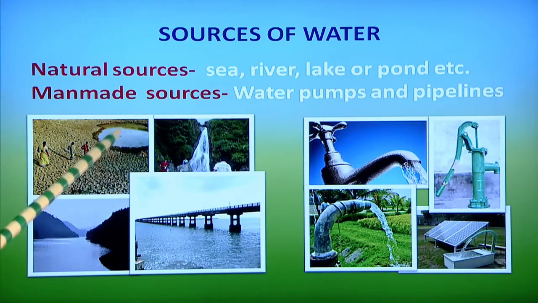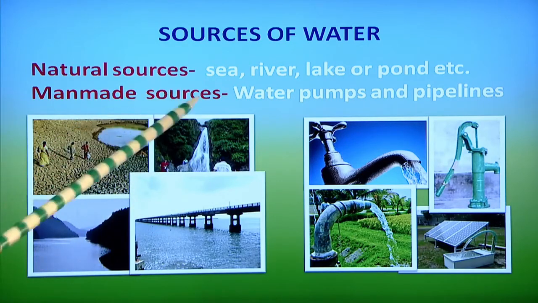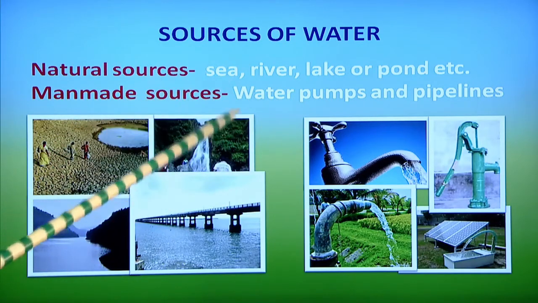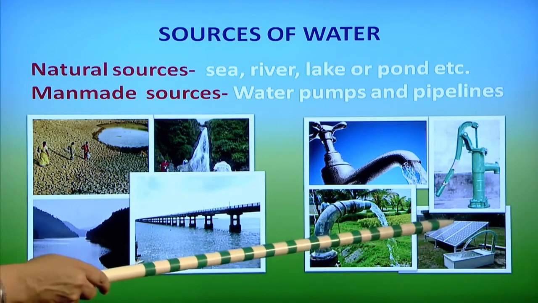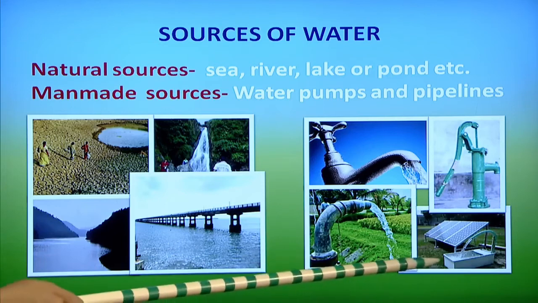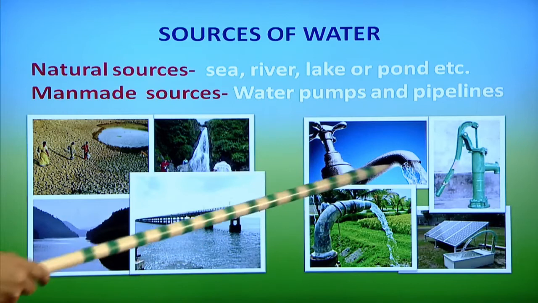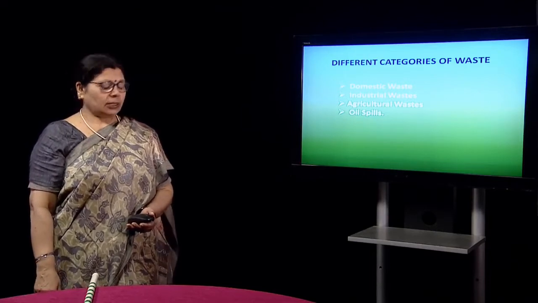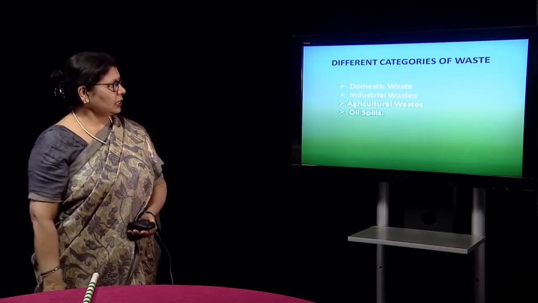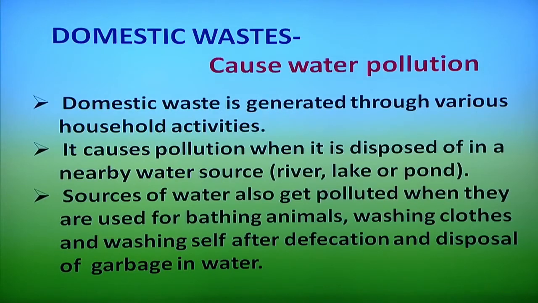These are going to the small pond available here. These are natural springs available, but man, for convenience, has also developed various things, like these pumps. This solar heater is also now becoming popular to run the pump, hand pipes, and these taps are available in the house through the water pipeline. Now, the different categories of waste are domestic waste, industrial waste, agriculture waste and oil spill. We will learn one by one.